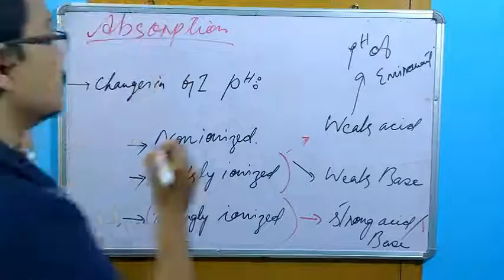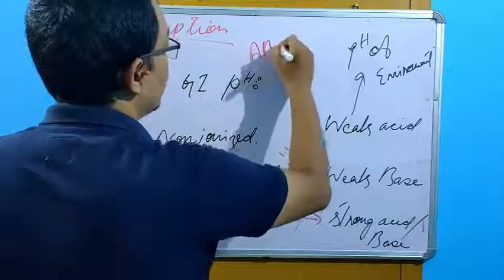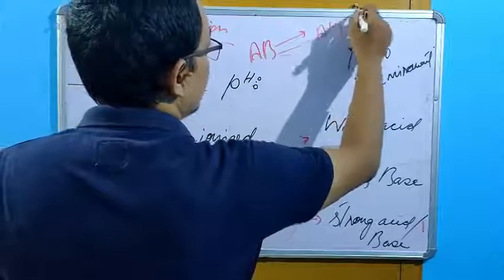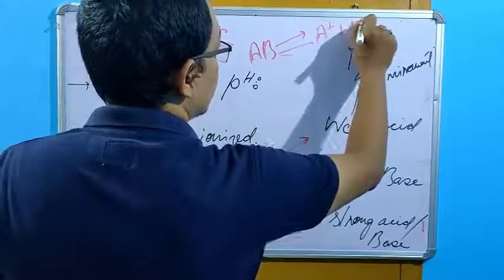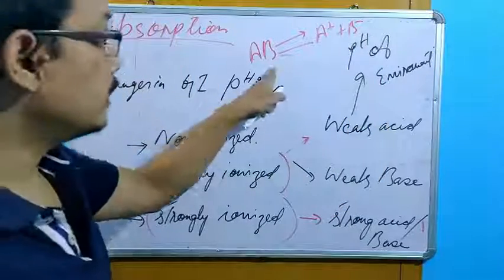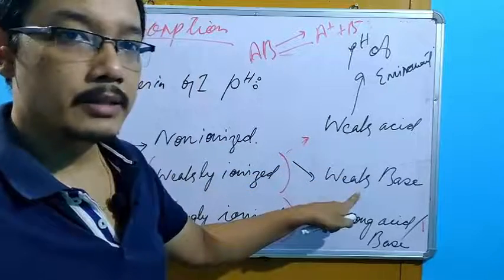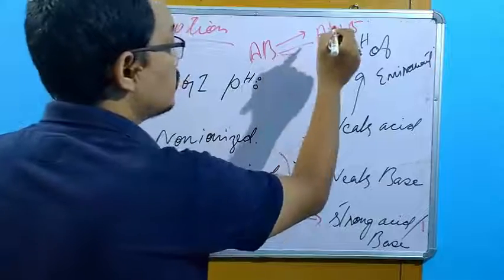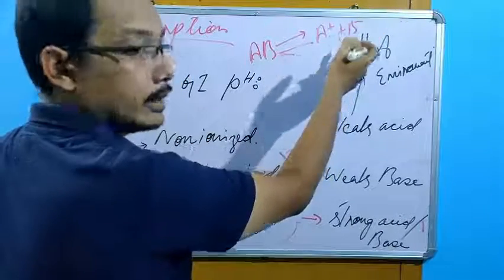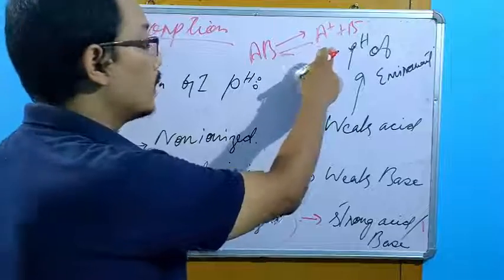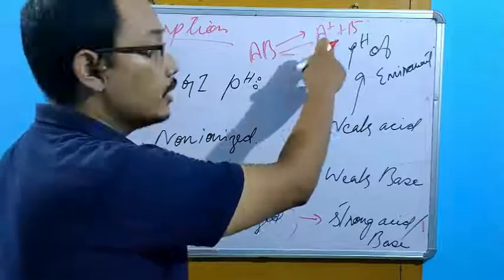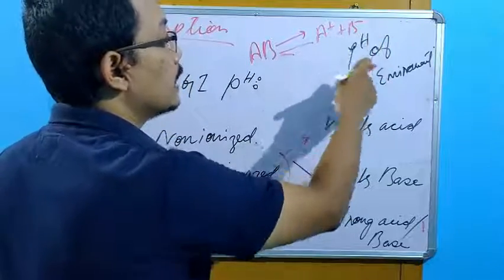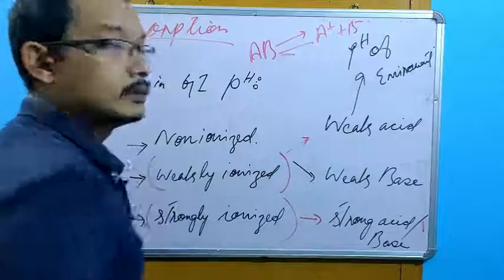Here I wrote now AB, A plus B minus. Okay, suppose AB is a drug, it can be a weak acid or weak base. So whether this ionization will be more or this ionization will be less, it will depend on the pH of the environment.